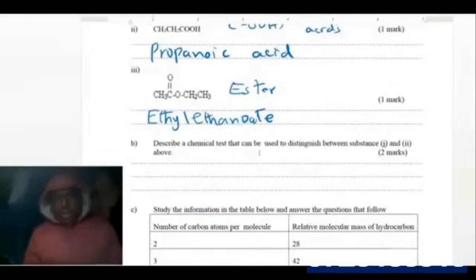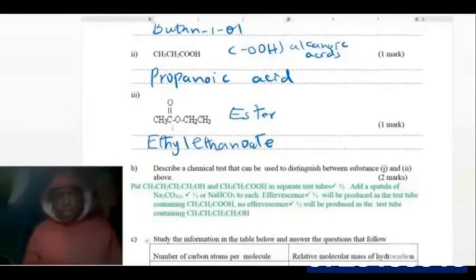Describe a chemical test that could be used to distinguish between Roman 1 and Roman 2. So how can you differentiate between an alcohol and an alkanoic acid? Substance 1 is butanol and substance 2 is propanoic acid. Put the alcohol and the alkanoic acid in separate test tubes.